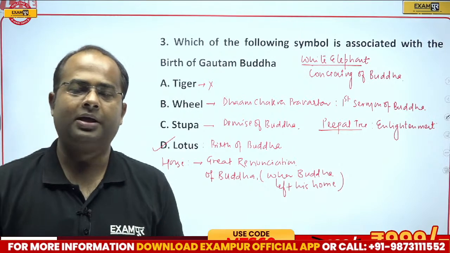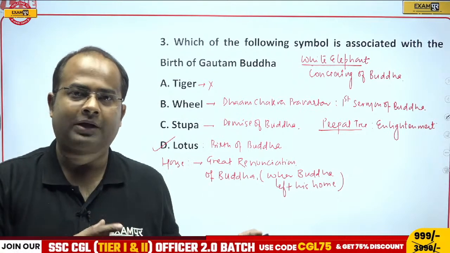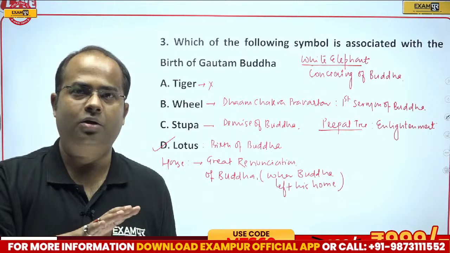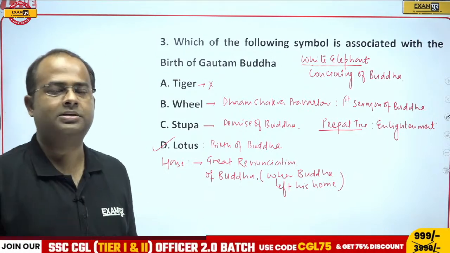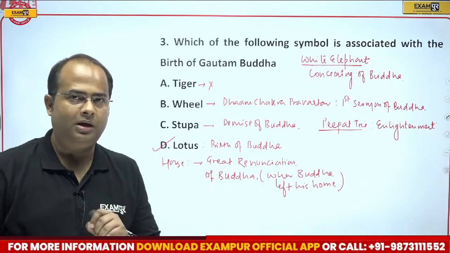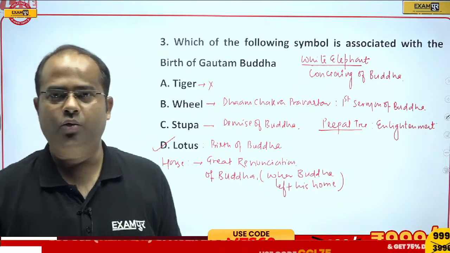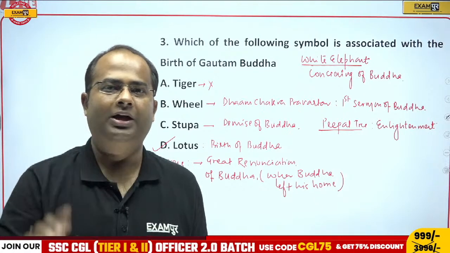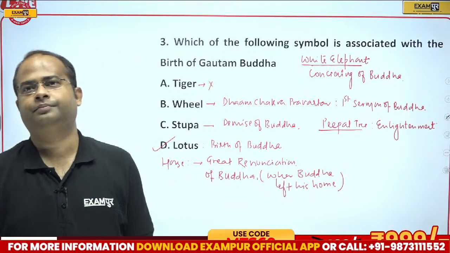Now you might be thinking why these symbols are there, because none of us at that point of time has also seen Buddha in reality. Therefore, after the demise of Buddha, Buddha was represented through different symbols, and these are the symbols associated with the different phases of the life of Gautam Buddha. So, I hope, guys, this should be clear to all of you. Is it clear? Then please tell me. Then I will be moving to the next question to discuss. Is it clear to all of you?